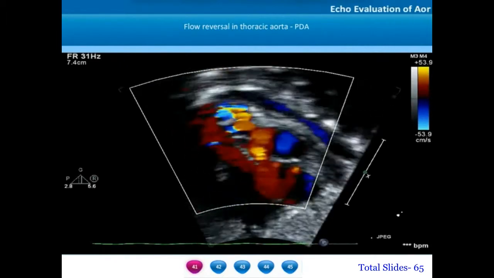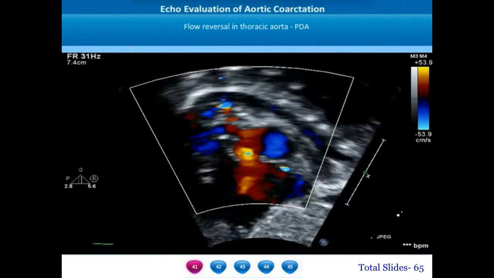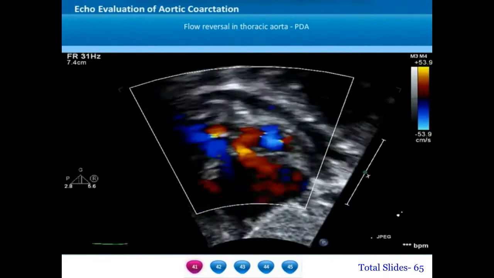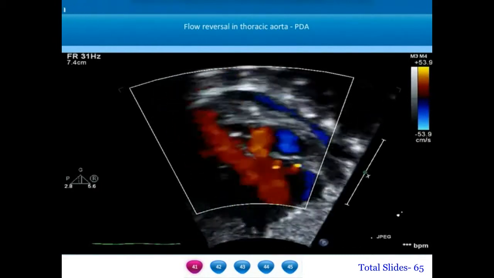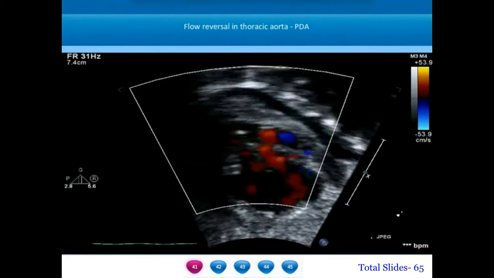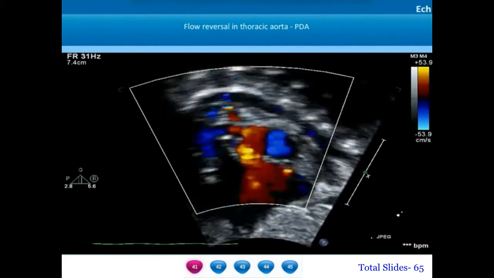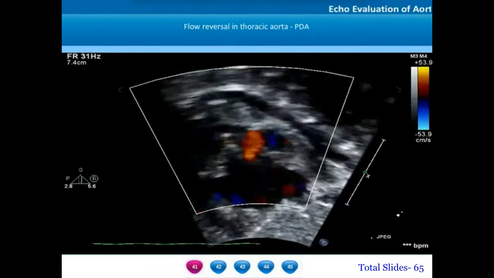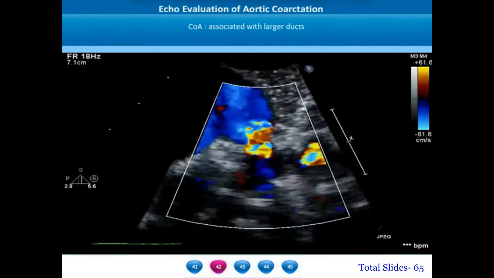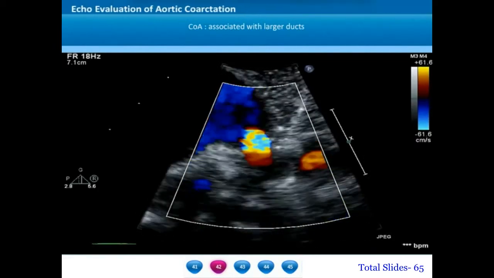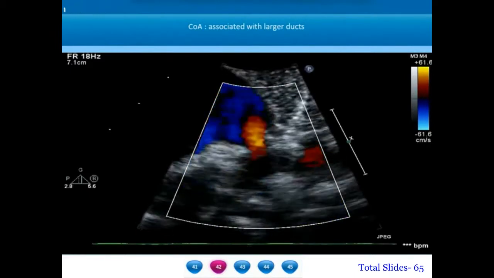In the presence of a large patent ductus arteriosus, we can even notice a flow reversal in the descending thoracic aorta. On this subxiphoid short axis view, we can notice there is a flow reversal in the entire descending thoracic aorta shown by a blue color. In some of the patients, the ductus can be very large and associated with bidirectional flows.